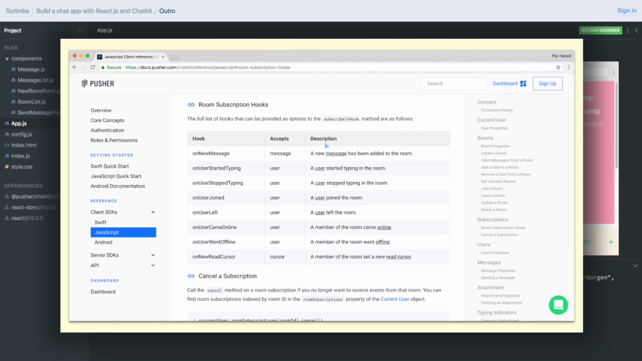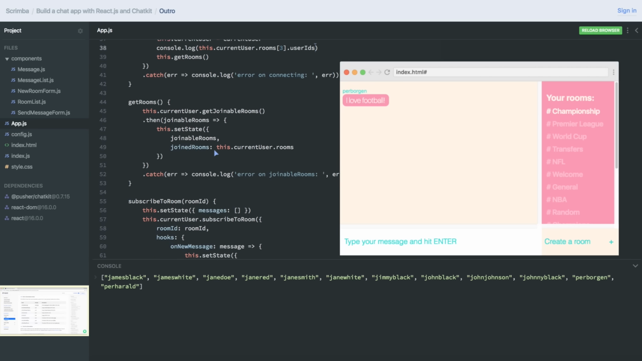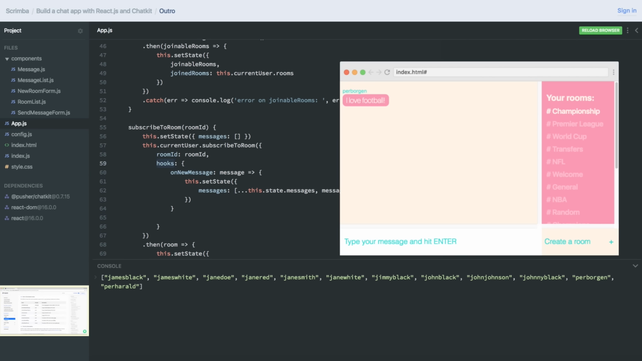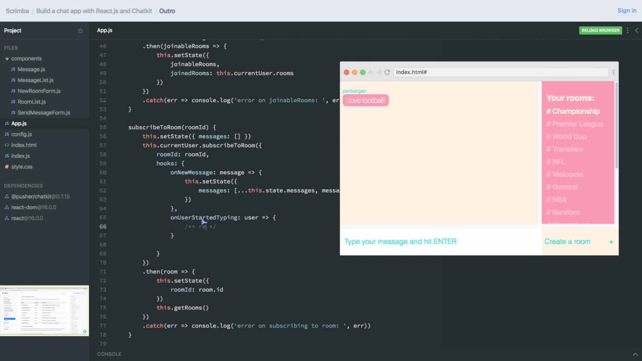And then there are the typing indicators, and you can check out the docs on Room subscription hooks. Just click this image and you'll be navigated to it in another tab. The ones that are relevant here are onUserStartedTyping and onUserStoppedTyping, and they are to be added as hooks here. So you'll do onUserStartedTyping, then you'll get access to the user. And here you can render out users. And as you know, you should probably create a new component for this.